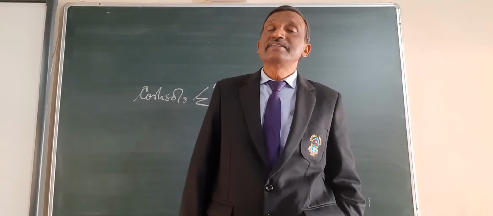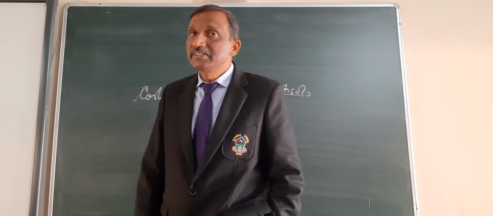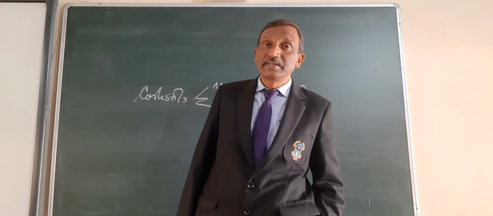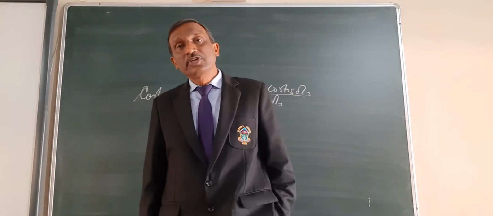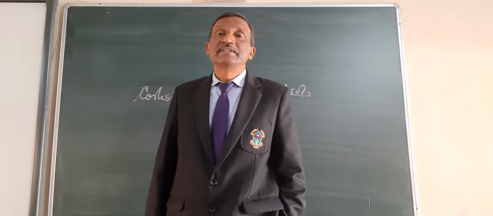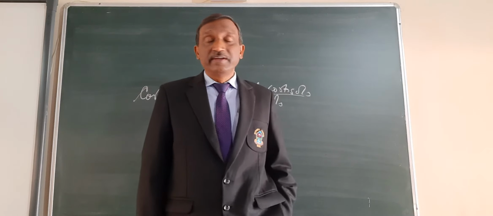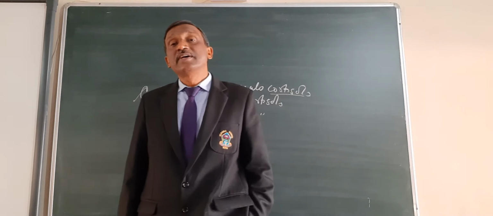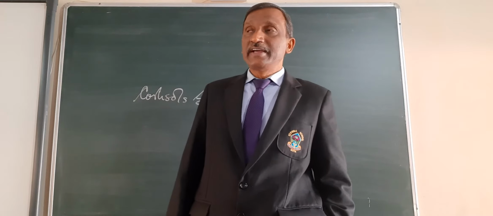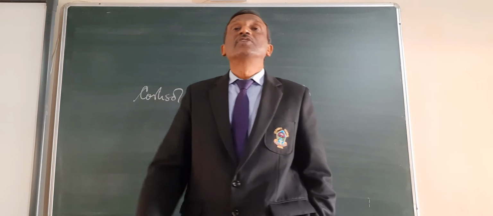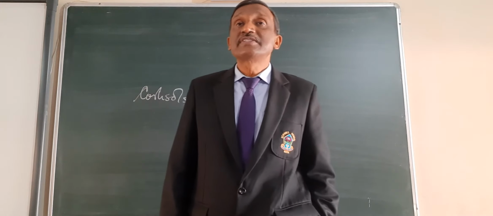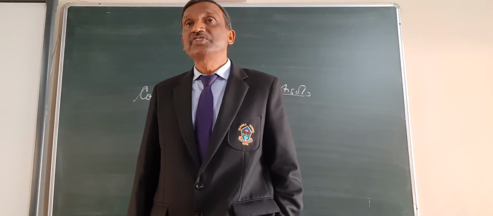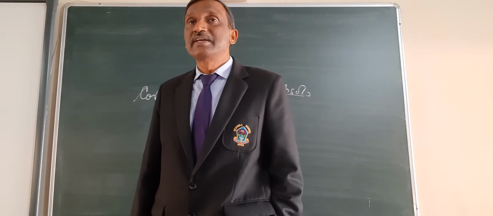The next gland is the testis. The testis is also a mixed gland. Mixed gland means it has endocrine as well as exocrine secretion. The endocrine secretion of the testis is the hormone testosterone, which is produced by the interstitial cells of Leydig, whereas the exocrine secretion is sperm. So let us talk about it. A pair of testes are present in the scrotal sac in the male individual, and the testes perform the function of the primary sex organ as well as an endocrine gland.